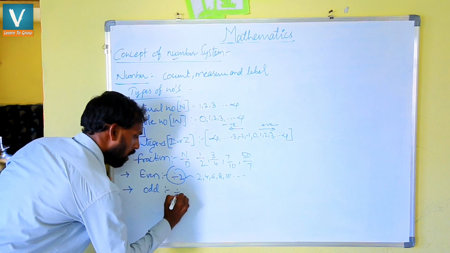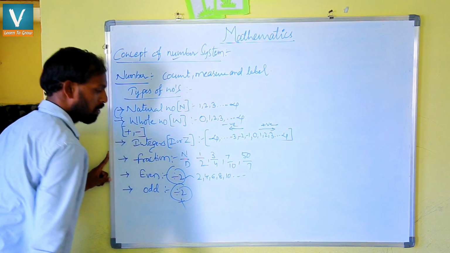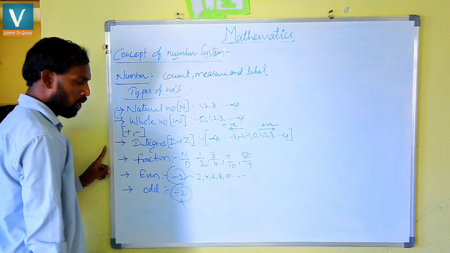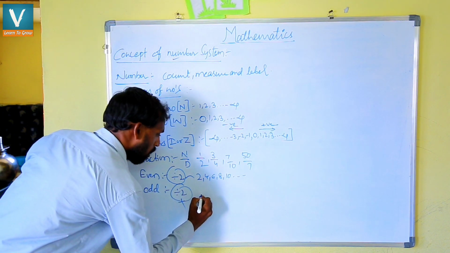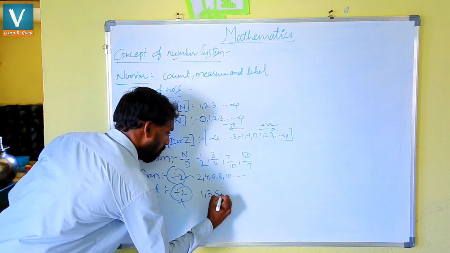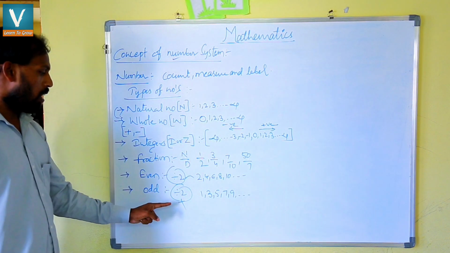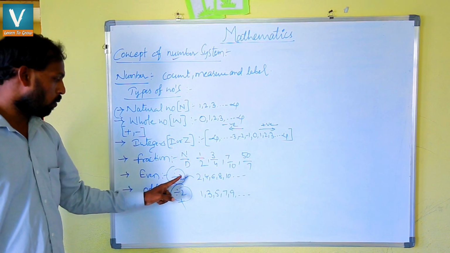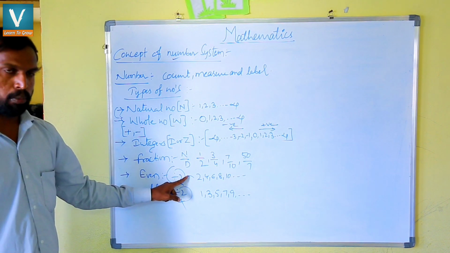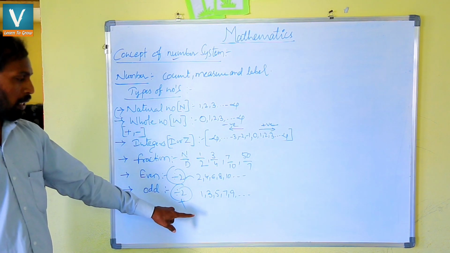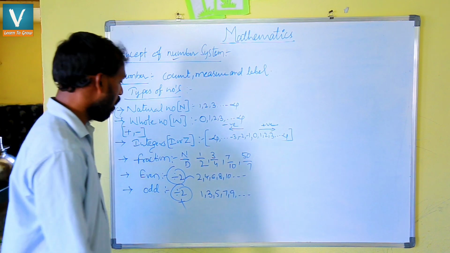The numbers which are not divisible by 2 are called odd numbers. The odd numbers are 1, 3, 5, 7, 9, and so on. Even numbers are divisible by 2, odd numbers are not divisible by 2.